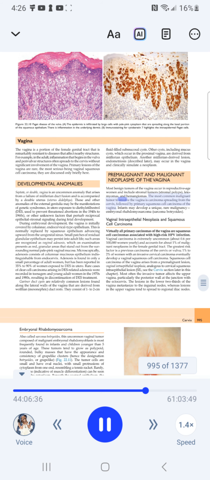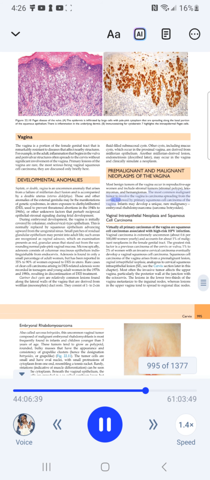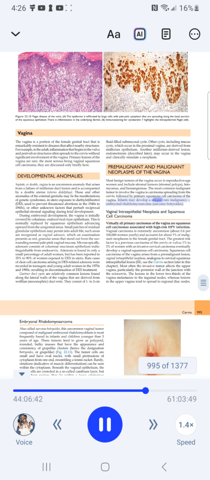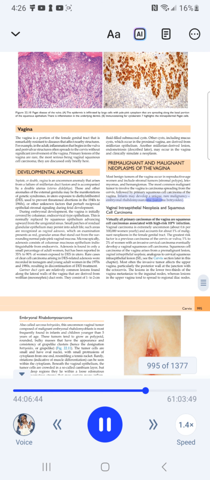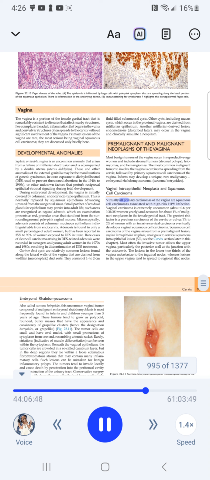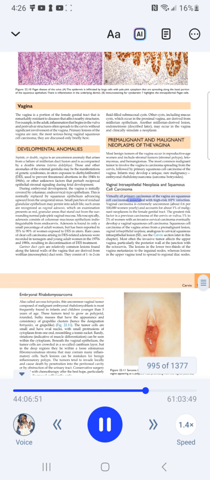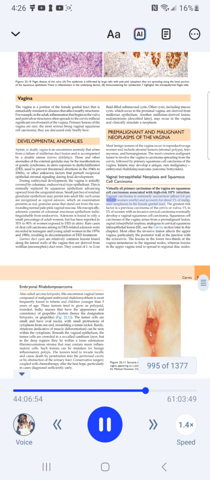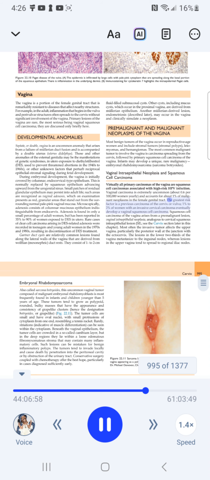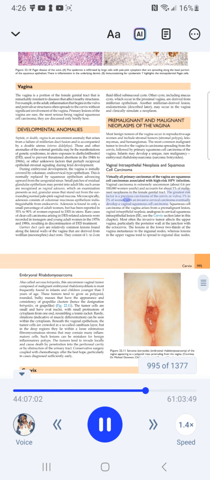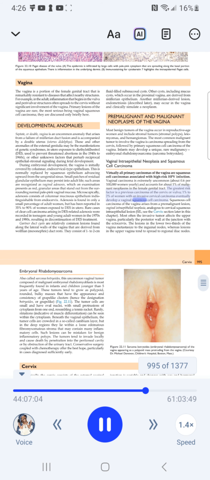The most common malignant tumor to involve the vagina is carcinoma spreading from the cervix, followed by primary squamous cell carcinoma of the vagina. Infants may develop a unique, rare malignancy, embryonal rhabdomyosarcoma, sarcoma botryoides. Vaginal intraepithelial neoplasia and squamous cell carcinoma. Virtually all primary carcinomas of the vagina are squamous cell carcinomas associated with high-risk HPV infection. Vaginal carcinoma is extremely uncommon, about 0.6 per 100,000 women yearly, and accounts for about 1% of malignant neoplasms in the female genital tract. The greatest risk factor is a previous carcinoma of the cervix or vulva. 1% to 2% of women with an invasive cervical carcinoma eventually develop a vaginal squamous cell carcinoma.